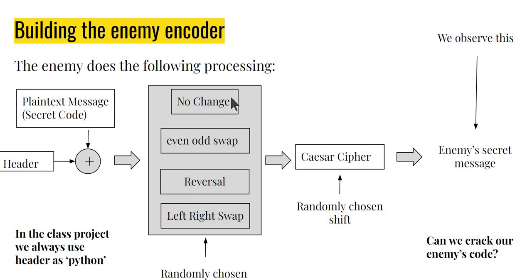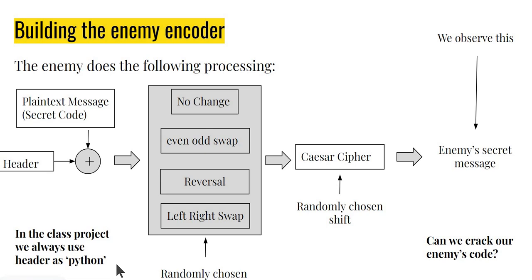So enemy sends it through one of these encodings and then also sends it to a Caesar cipher with a randomly chosen shift. Now observing enemy's message, we must crack the code, and what helps us, what gives the enemy away, is the fact that there's a header in the message, and it turns out that this header in the class project is always a 6-letter word called Python.